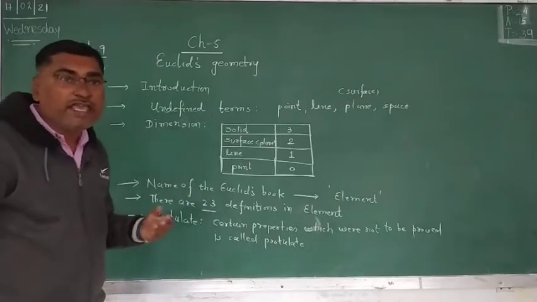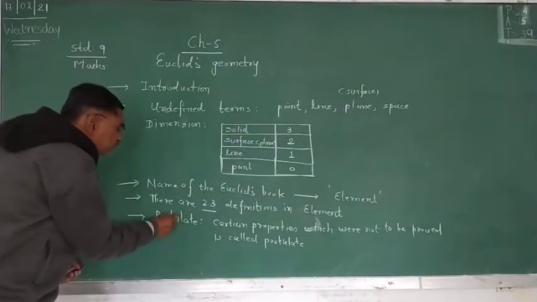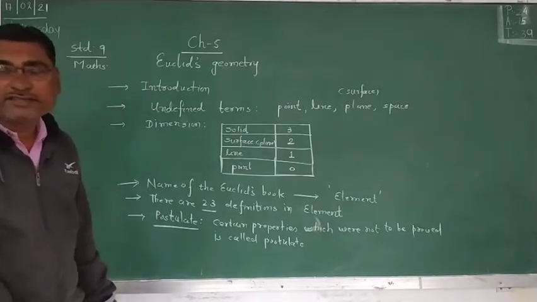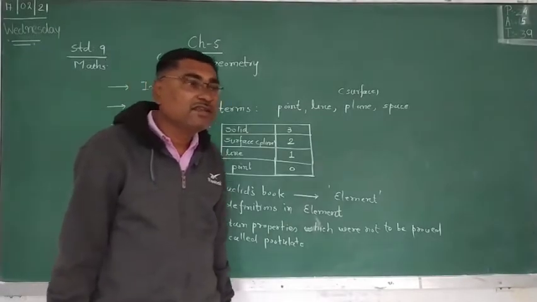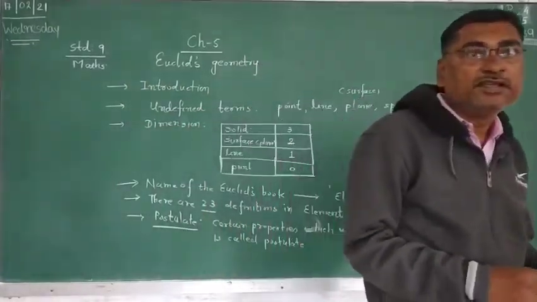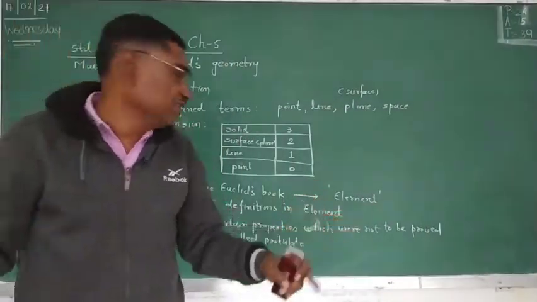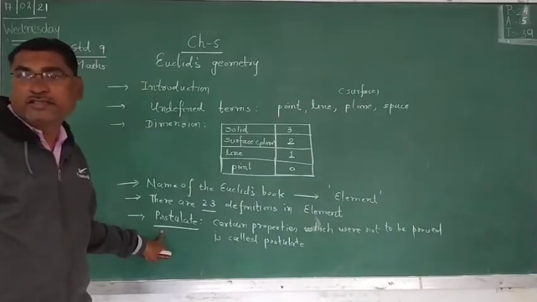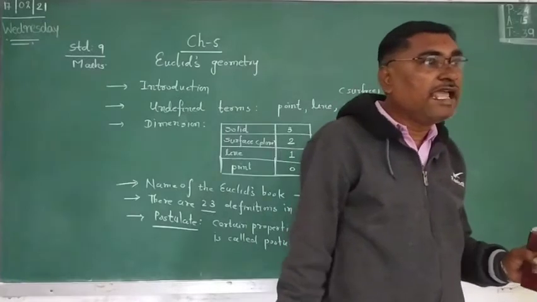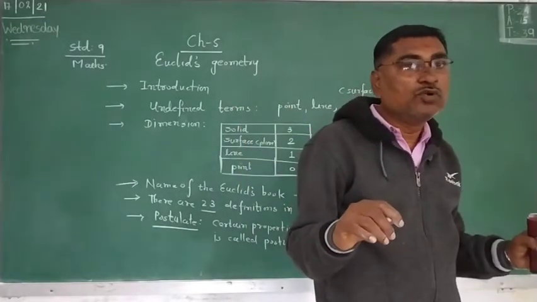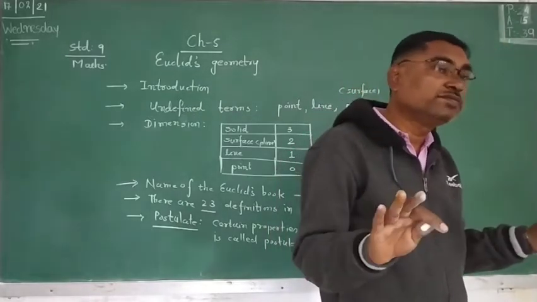We have learned theorem, but this is a new word, postulate. A postulate is a certain property, a universal truth statement which can be accepted directly and need not be given any proof. These statements are called postulates. Suppose the sun rises in the east, everyone can accept this. No one can say, give me proof of how it rises in the east. Need not any proof.